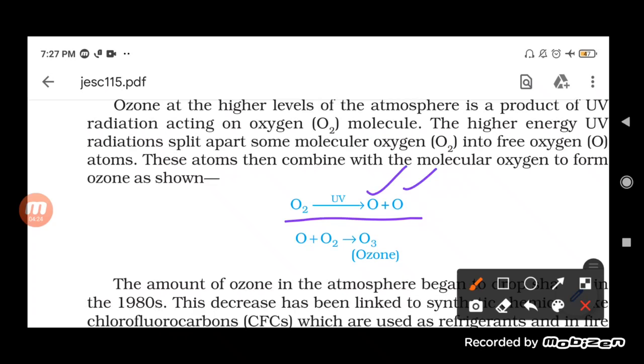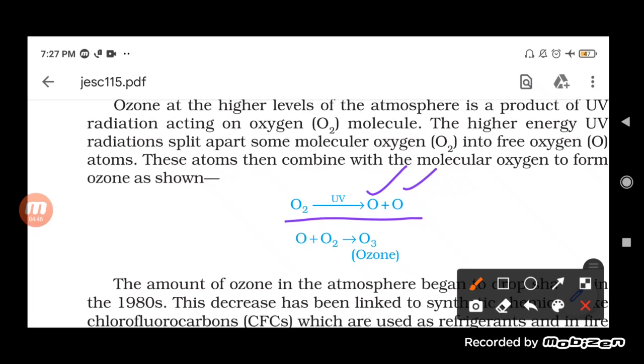Single O, that is, free oxygen atoms. Now this free oxygen atom again combines with O2, that is the oxygen gas present in the atmosphere. Ultimately, it helps in the formation of ozone.